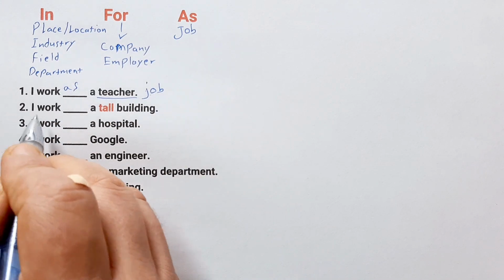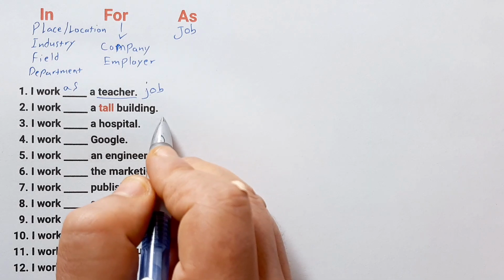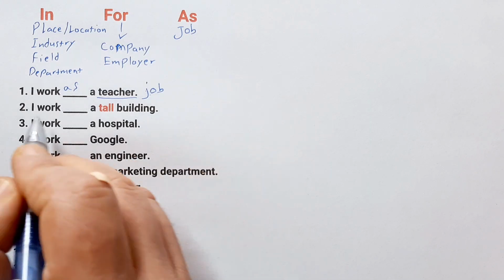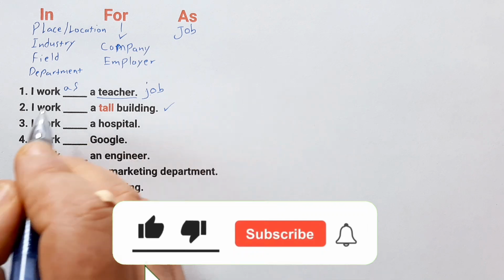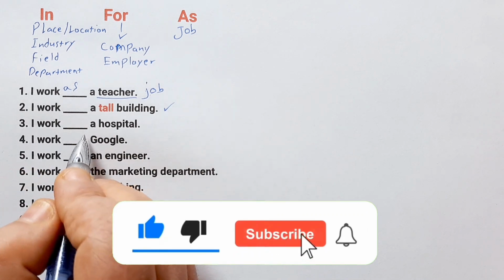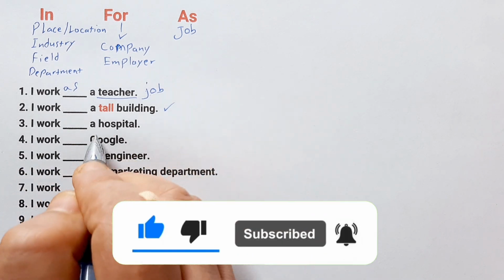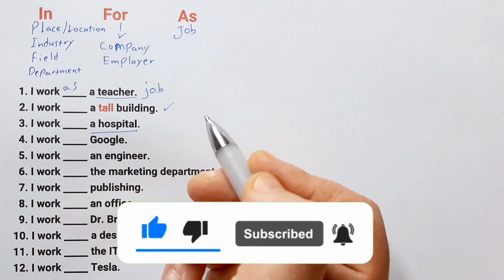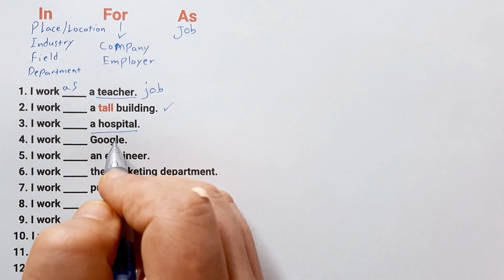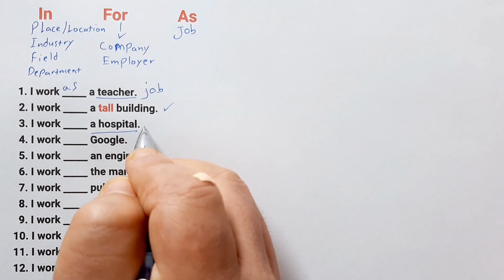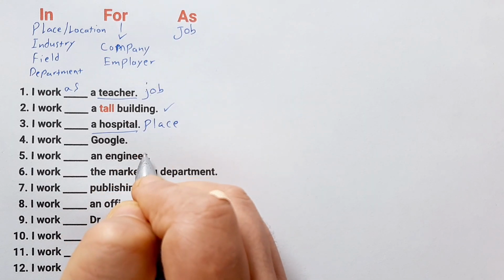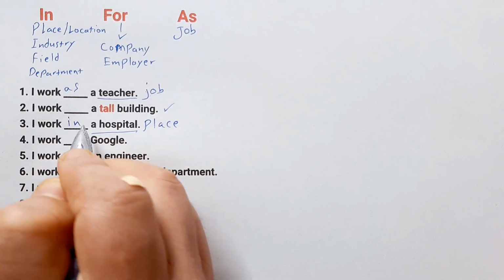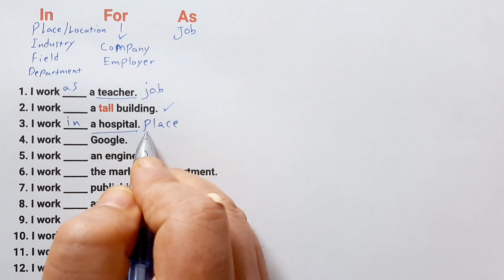Number 2, I work blank a tall building. We will answer this question at the end of the lesson. Number 3, I work blank a hospital. What is a hospital? And which one is correct, in, for, or as? Hospital is the name of place. So the correct answer is in. We say, I work in a hospital.